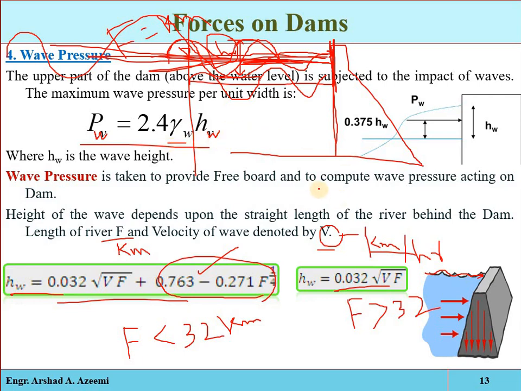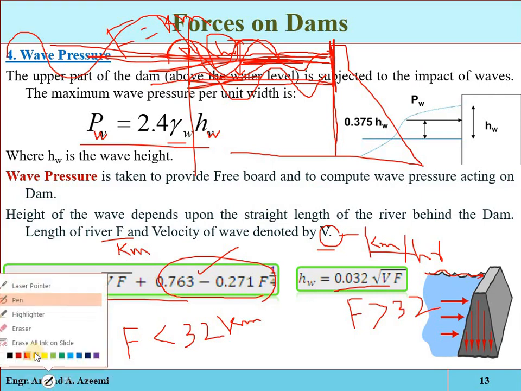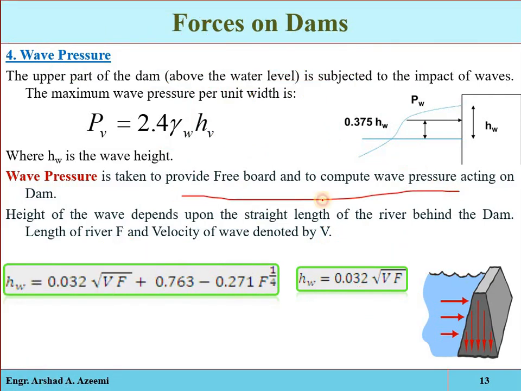Again, that is the reservoir. For example, that is the still surface of water. Let me clear it. For example, that is the foundation. Here we have constructed the barrier, the dam structure. For example, that is the top surface of the water. Suppose if there is no wave, then the surface of the reservoir will be in still condition.